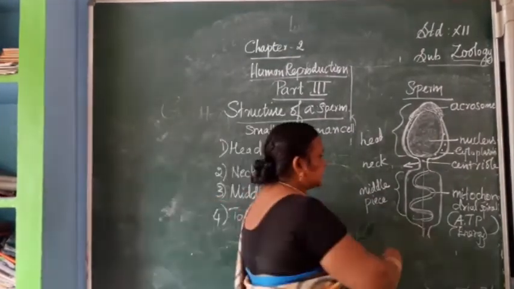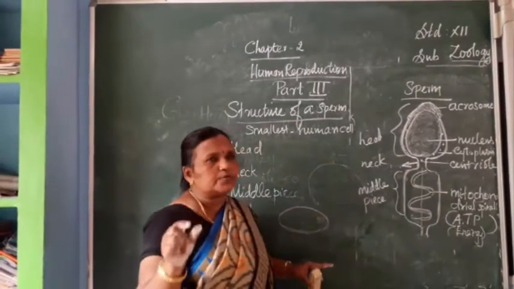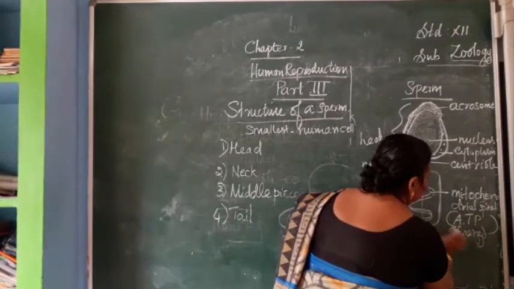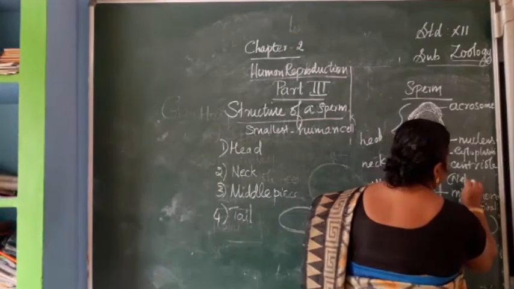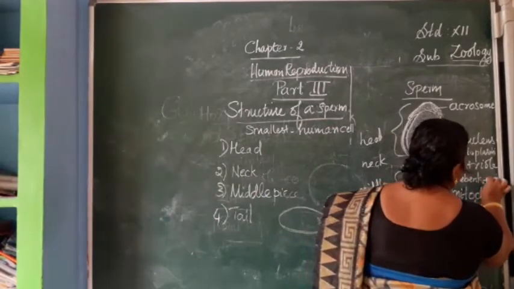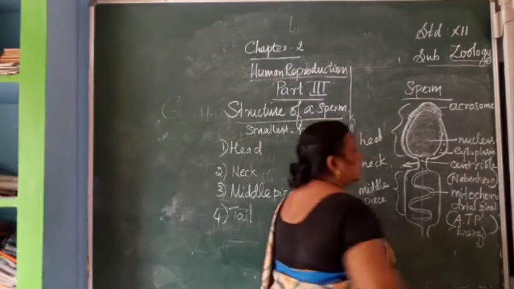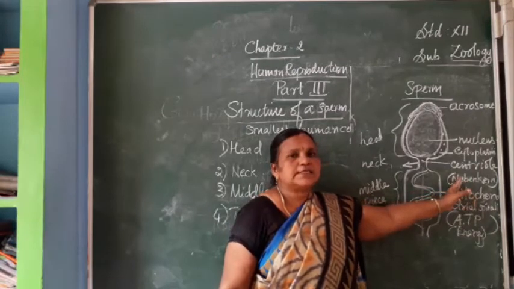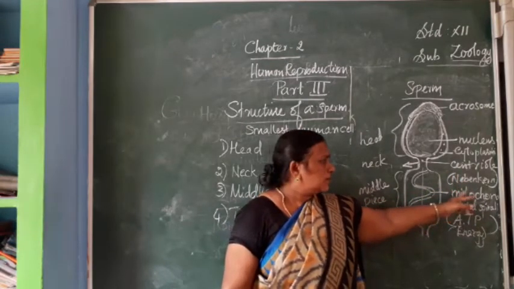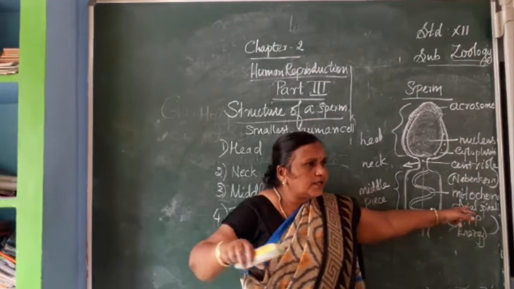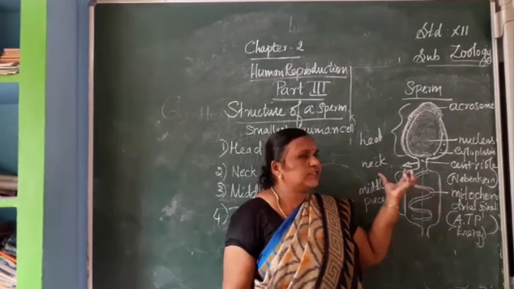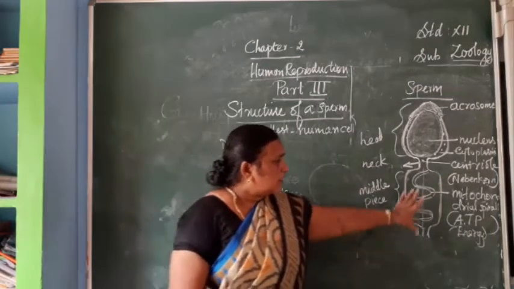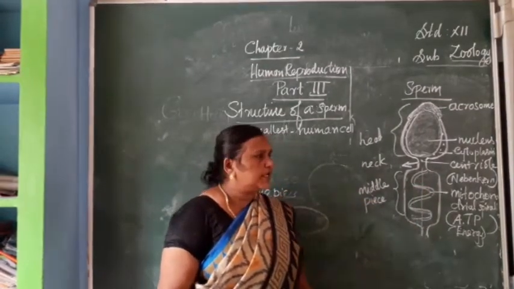So a special name is given for this sperm mitochondria, that is called the Nebenkern. So the mitochondrial spiral is the Nebenkern. The other name of the spirally coiled mitochondria present inside the sperm is the Nebenkern. It gives the energy for the motility of the sperm.